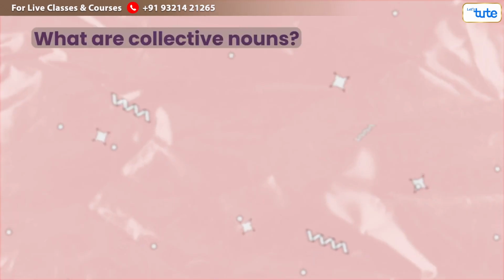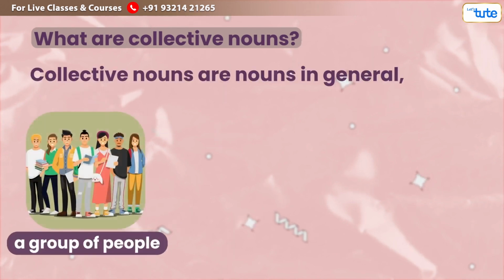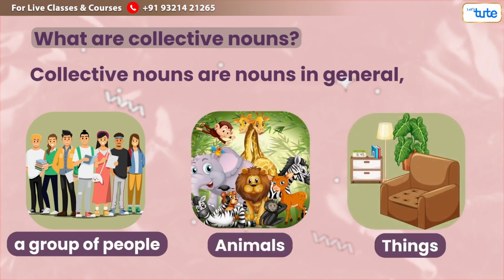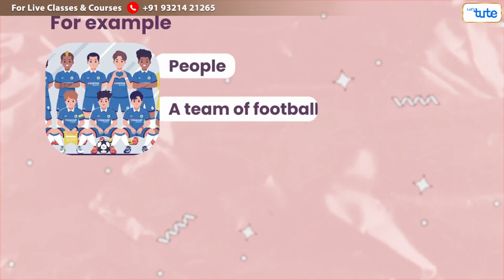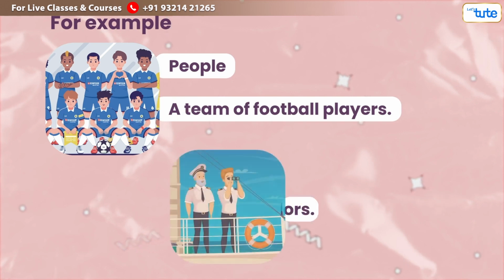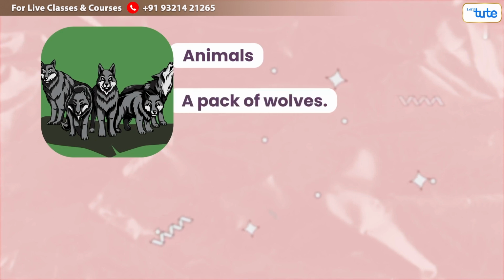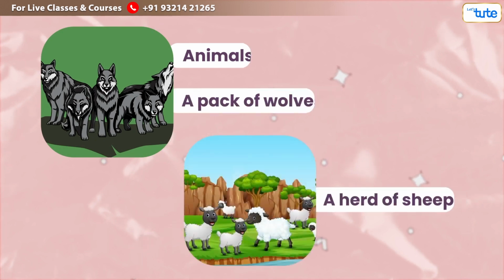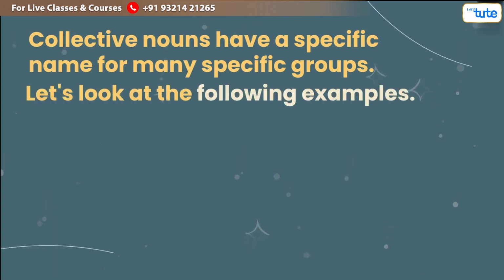What are collective nouns? Well, collective nouns are nouns naming a group of people, animals, things, etc. Even though collective nouns are singular in form, they are usually considered plural. For example, people: a team of football players, a crew of sailors. Animals: a pack of wolves, a herd of sheep. Collective nouns have a specific name for many specific groups. Let's look at the following examples.